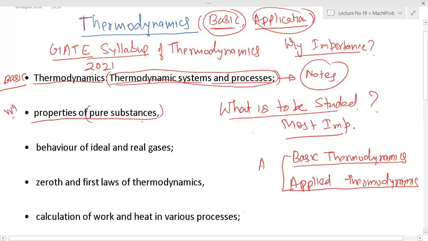Then properties of pure substance is very important, because you have to understand the properties of pure substance very well. You have to understand pressure, volume, temperature, enthalpy or entropy curve for a pure substance. Generally, water is the most common fluid or medium used in our mechanical engineering systems, like a thermal power plant or a hydraulic power plant, right?